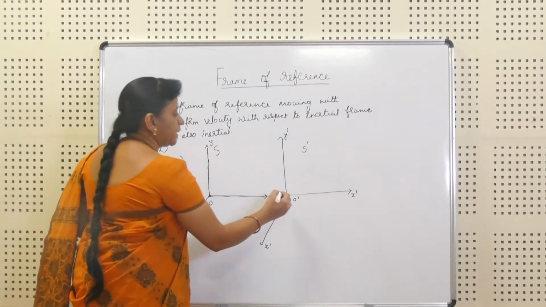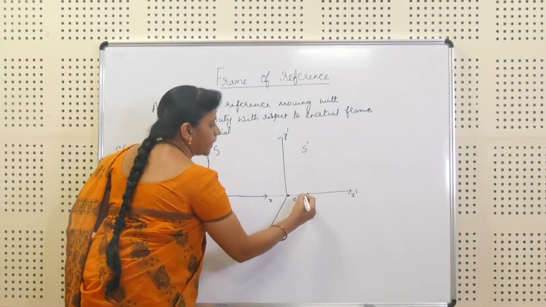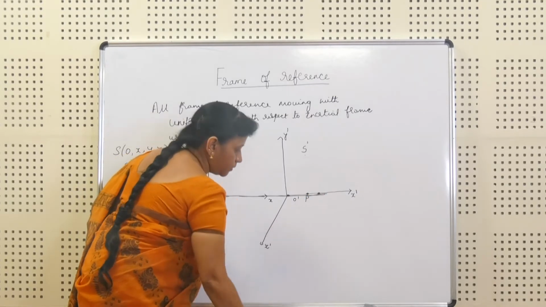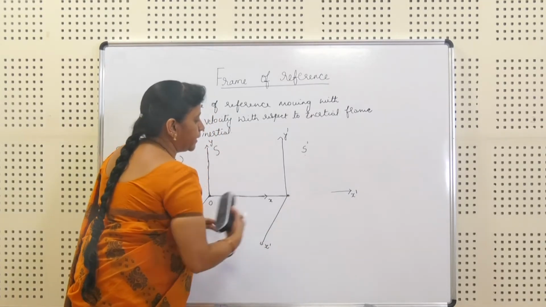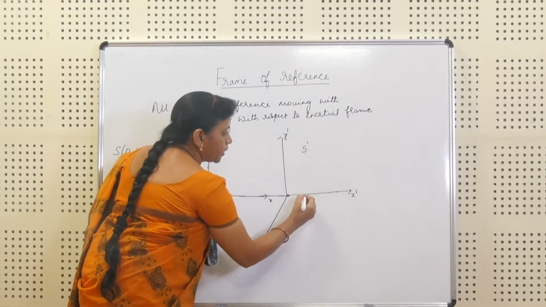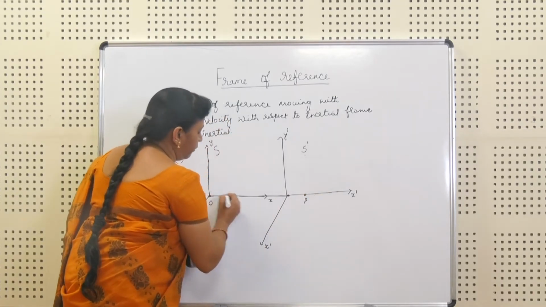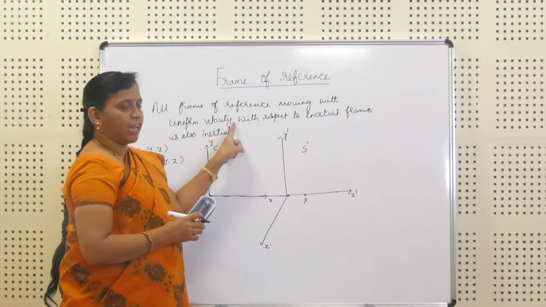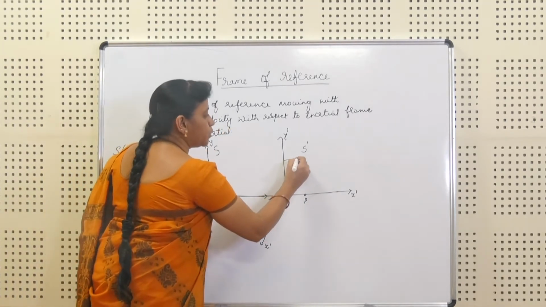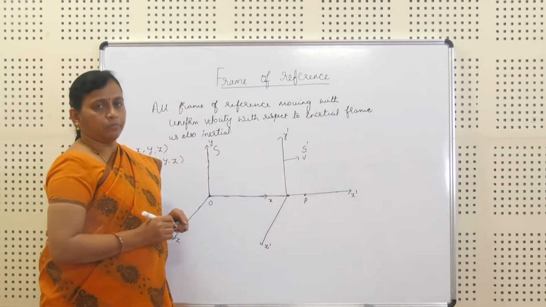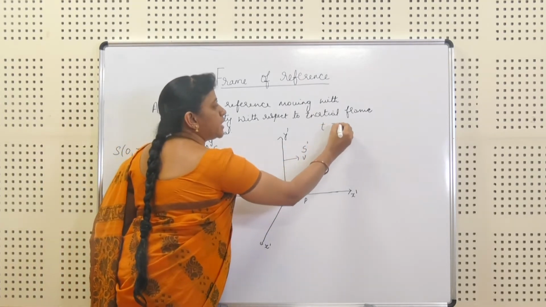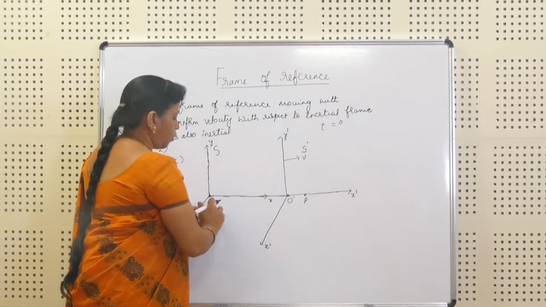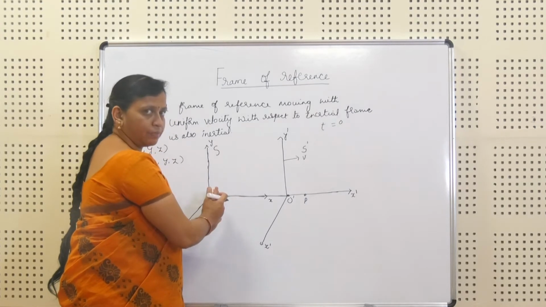Now we will consider the particle P, which is moving from frame 1 to frame 2 with the uniform velocity V. At time t equal to 0, the two origins O and O dash coincide.